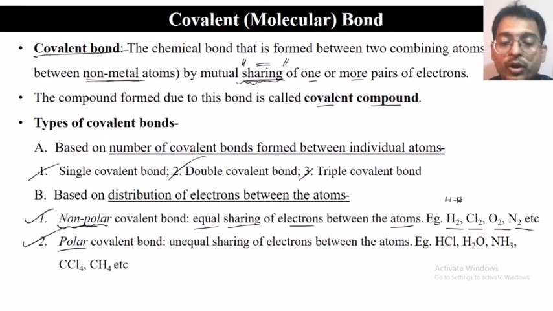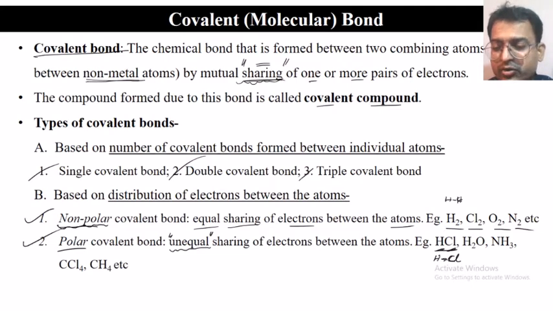A polar covalent bond is formed when there is unequal sharing of electrons between the atoms. For example, hydrogen chloride. Both of these atoms are different. Here the chlorine is going to pull the electron more towards itself.